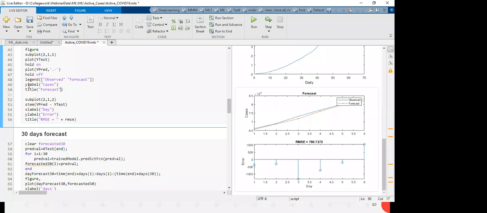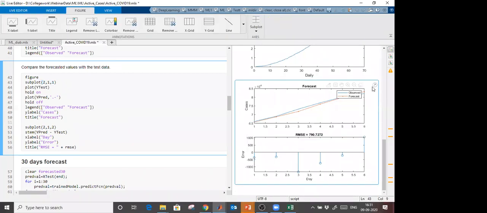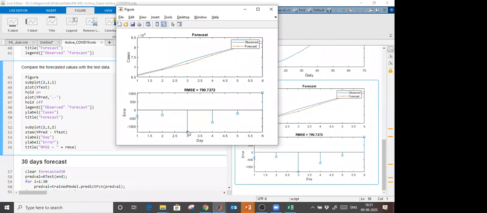So that's very simple. Subplot I am using here, or you may not use the subplot. I want two plots, row 2, column 1, and this is the index where I am going to plot it. 2 rows, 1 column. You can make it like this also, 1 row and 2 columns, means the configuration of the plot. So this is in a single figure actually using subplot. If I undock this, you see both plots in a single figure. The second plot is showing the root mean square error at every point for the testing. Okay.